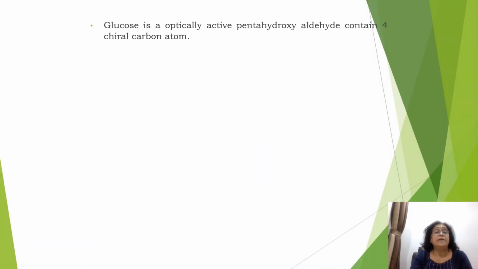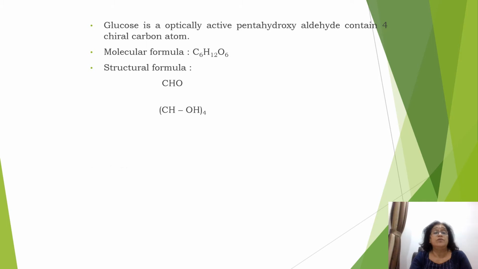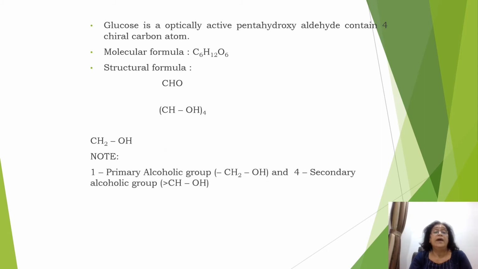Glucose is optically active and pentahydroxyaldehyde containing 4 chiral carbon atoms. That is, basically it has got 5 hydroxy groups. Then the molecular formula is C6H12O6. Structural formula is CHO, CHOH whole 4 and CH2OH. That means basically it is having 1 aldehyde group, 4 secondary alcoholic groups and 1 primary alcoholic group.